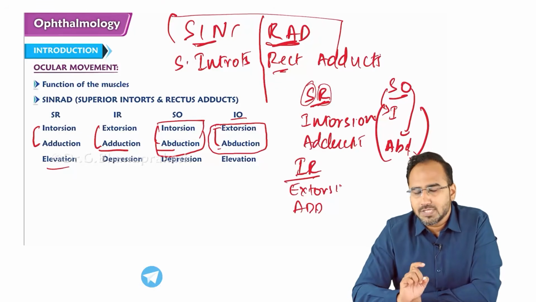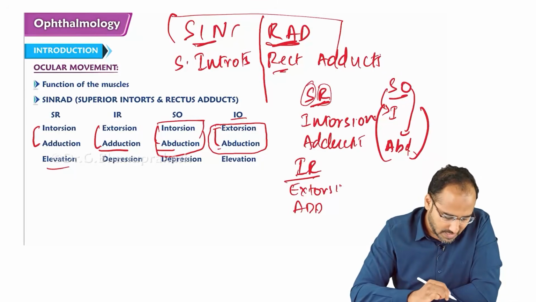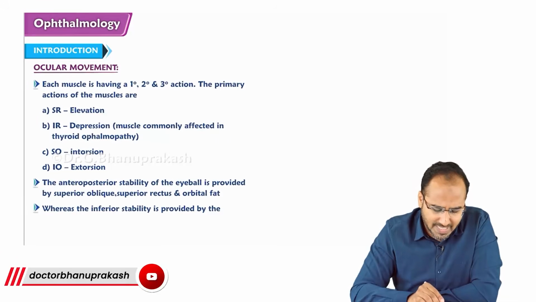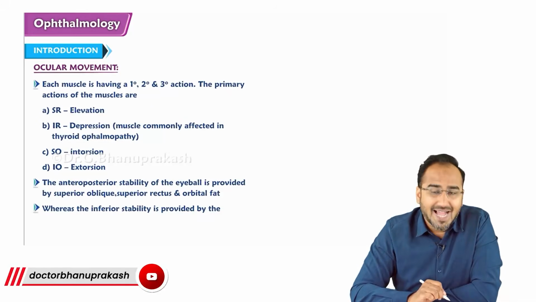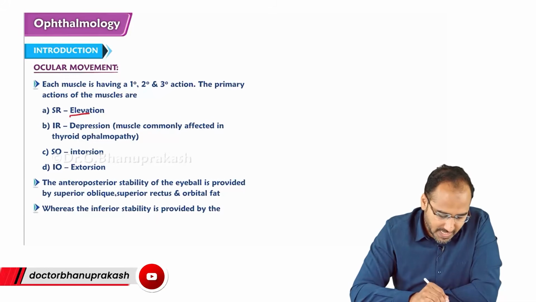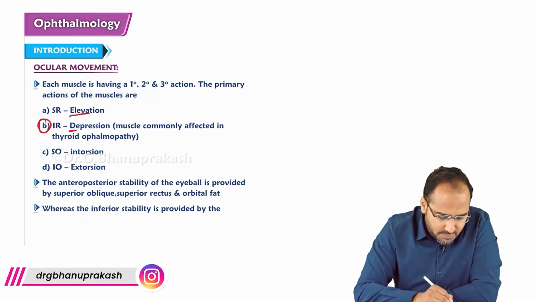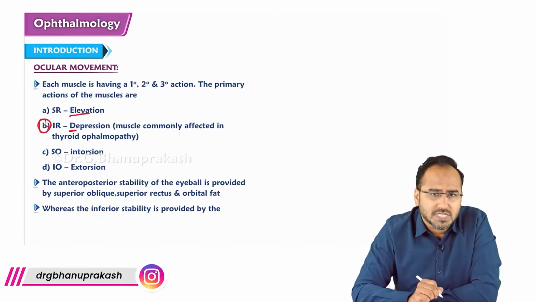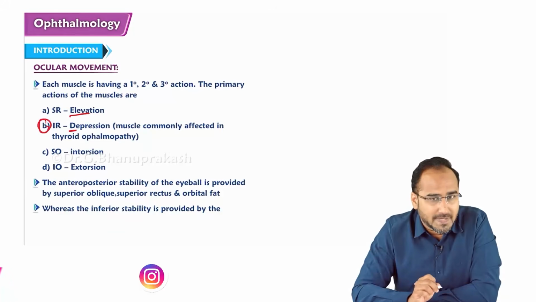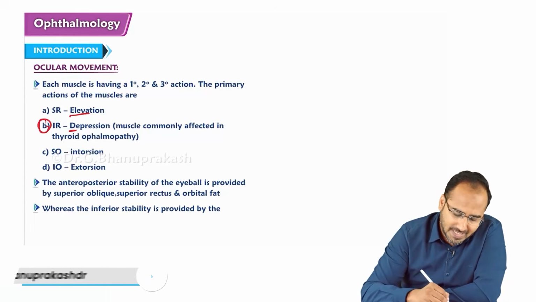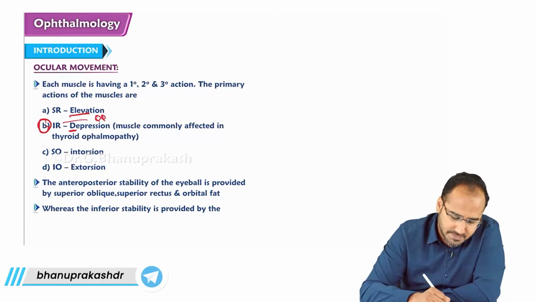SYNRAD is the mnemonic. Superior intorts, rectus adducts. So, each muscle has a primary, secondary and tertiary action. The primary action of superior rectus is elevation, whereas inferior rectus, it is depression. Inferior rectus is the muscle most commonly affected in a patient suffering with thyroid disorder and thyroid ophthalmopathy, that is, proptosis. In proptosis, the most commonly affected muscle is the inferior rectus muscle.